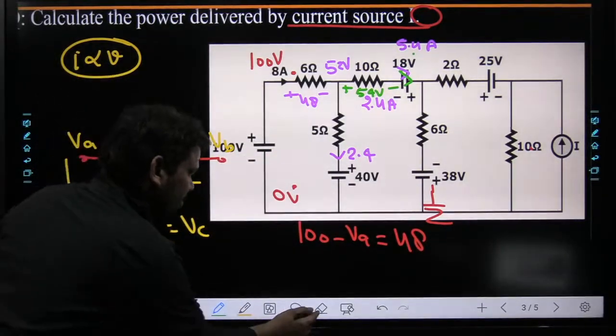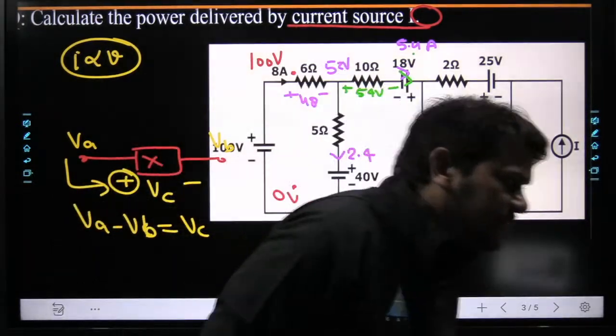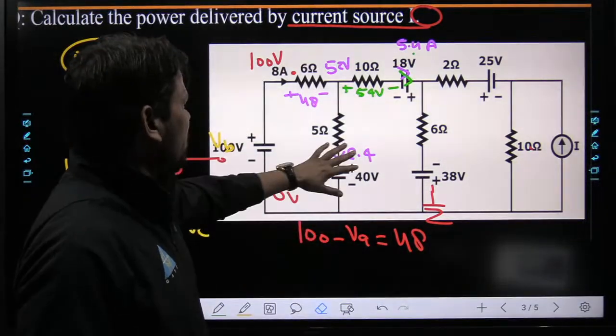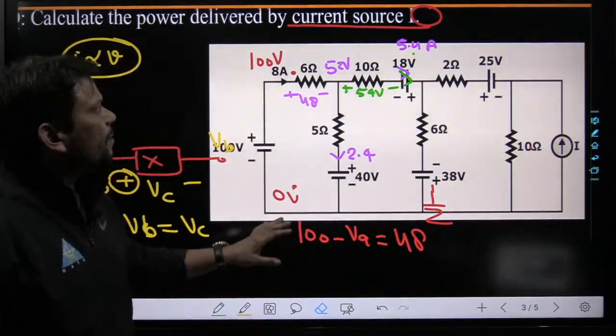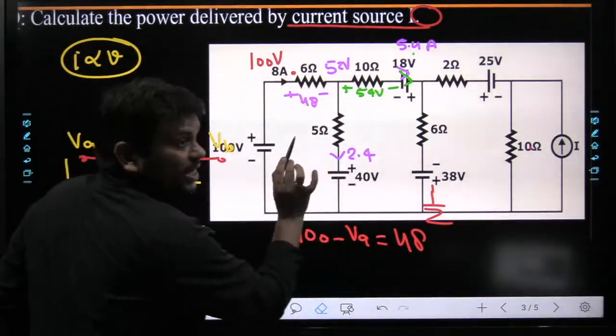54 volts. Okay. Now tell me, till now these points are clear. Everyone tell me. Next time I will not consider this white color screen. Okay. Done. Very nice. Next point, please be serious at this moment.